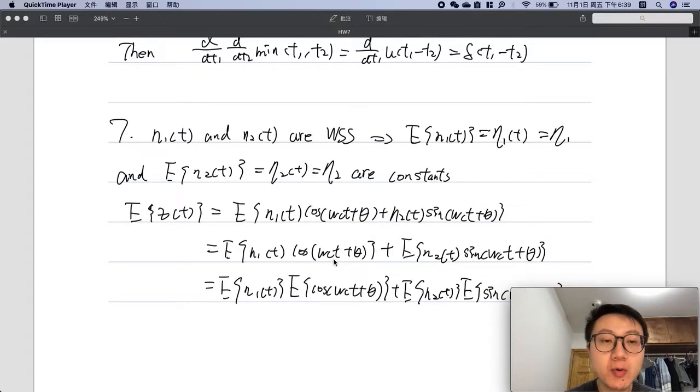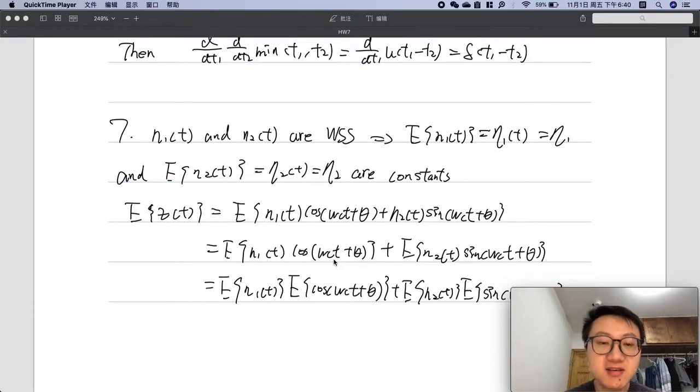In this question, we know the random variable Z(t), and we know the formula of this variable, where theta is uniformly distributed in 0 and 2 pi, and N1(t) and N2(t) are wide-sense stationary processes, and N1(t), N2(t), and theta are all independent. The first sub-question is to find the expected value of the variable Z(t).